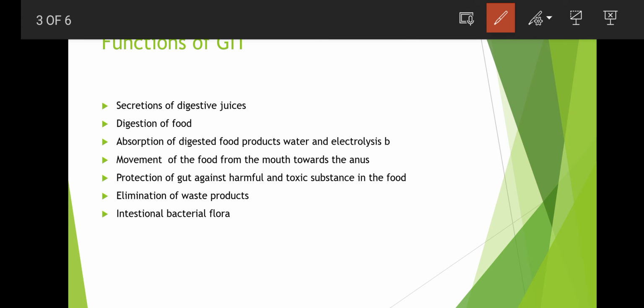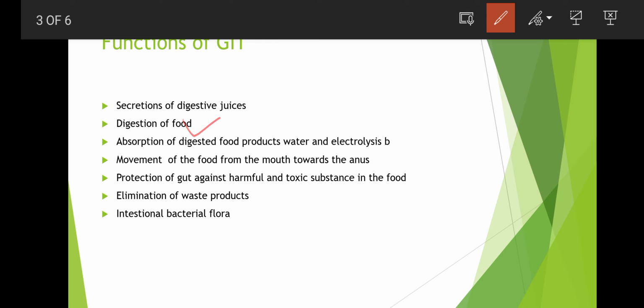secretion of digestive juices. Secretion of digestive juices means hydrochloric acid is secreted by the stomach. This HCl kills the bacteria and breaks down the food, and activates digestive enzymes. Bile is secreted by the liver, and various digestive juices are secreted by the salivary glands, pancreas, and intestinal epithelial cells. And next, digestion of food.